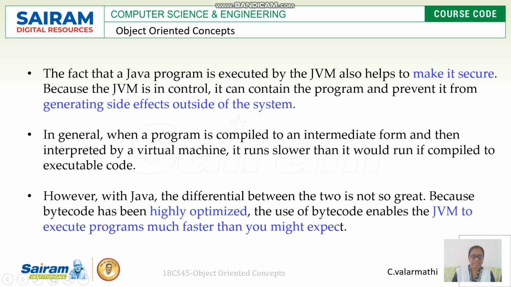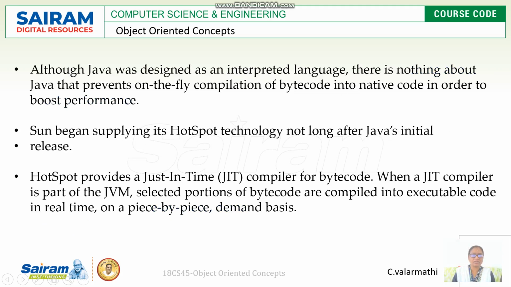Next, with the help of the JVM only, programs written in Java are more secure, and they will not generate any side effects outside of the system. And although Java was designed as an interpreted language, there is nothing about Java that prevents on-the-fly compilation of bytecode into native code.